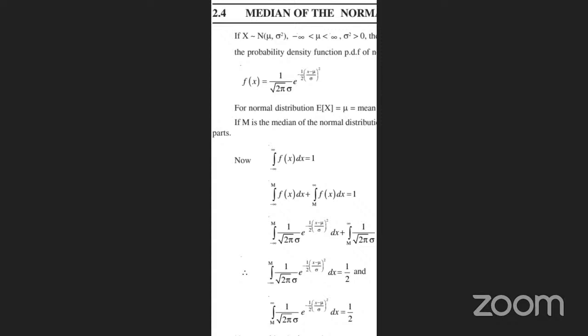The value is 1. Why? Because 1 by b minus a. Am I correct or not? So I am applying, in place of minus infinity to infinity, the integration of minus infinity to m f of x dx plus integration of m to infinity, that is minus infinity to infinity. So therefore here also we are taking the same: integration of minus infinity to m f of x dx plus integration of m to infinity f of x dx is equal to 1.